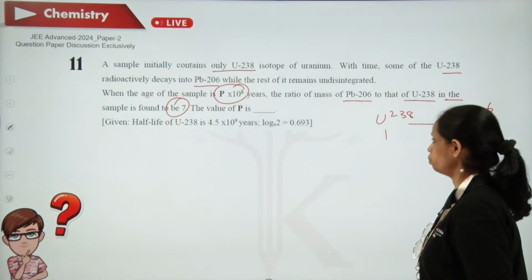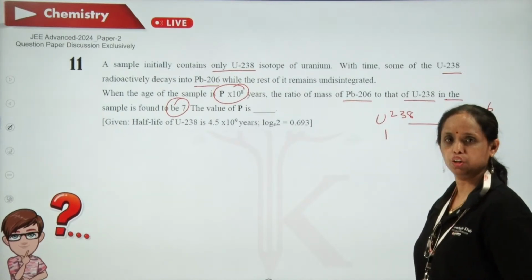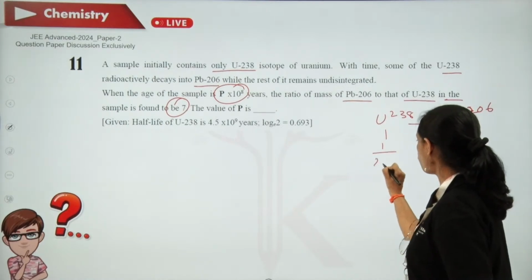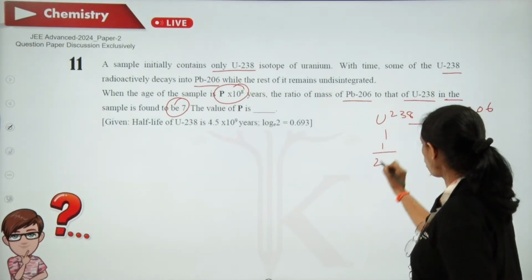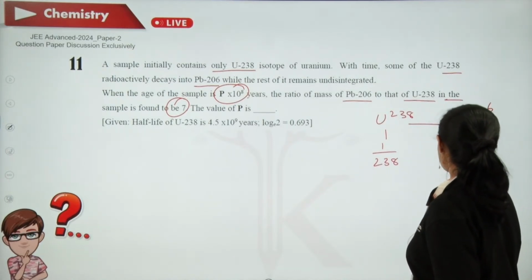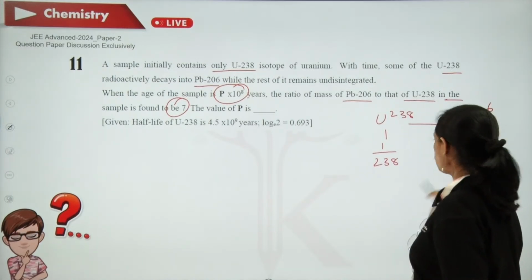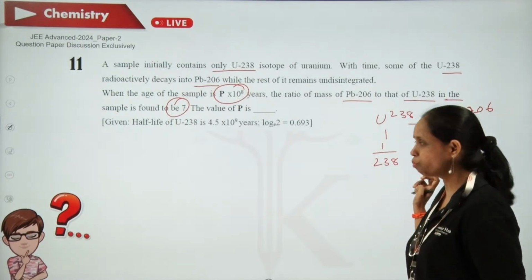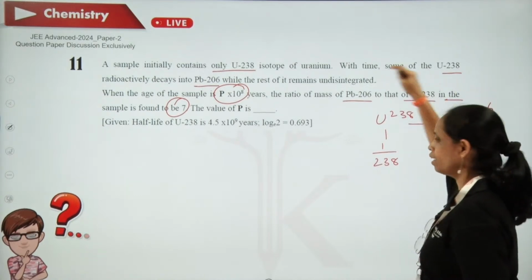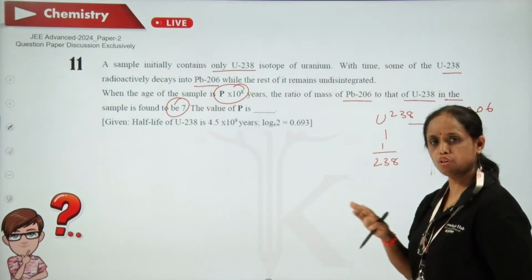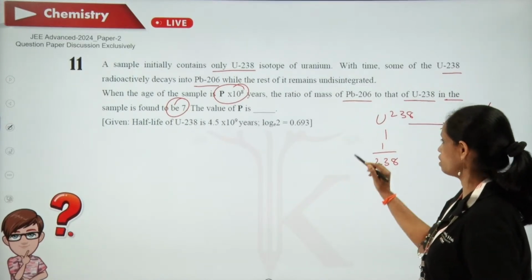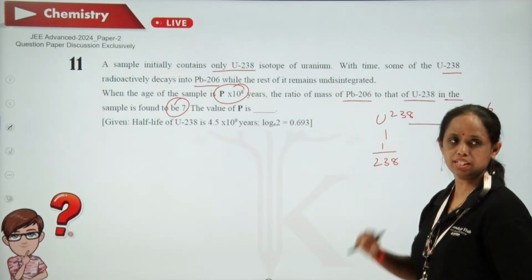Now this is weight, not number of moles. So let us take 1 by 238, the atomic weight, and here 7 by 206. These are the number of moles of uranium and lead at that instance of time. Now, what they are asking basically is, what is the age of the sample?